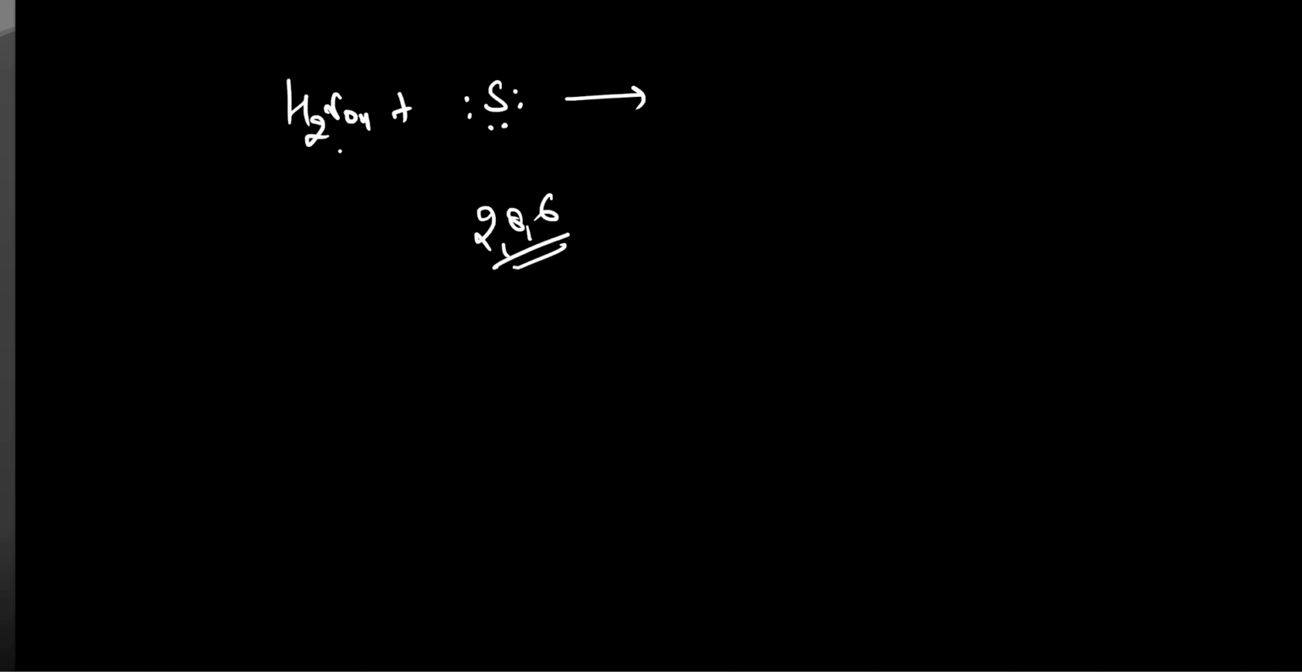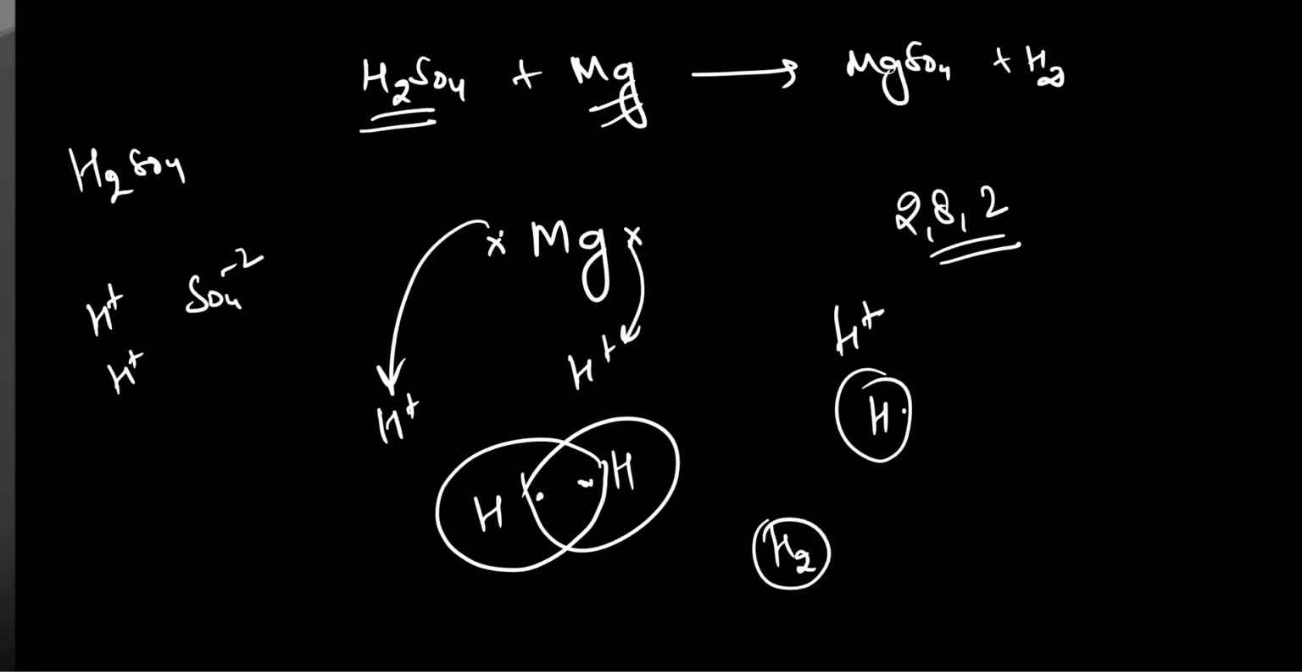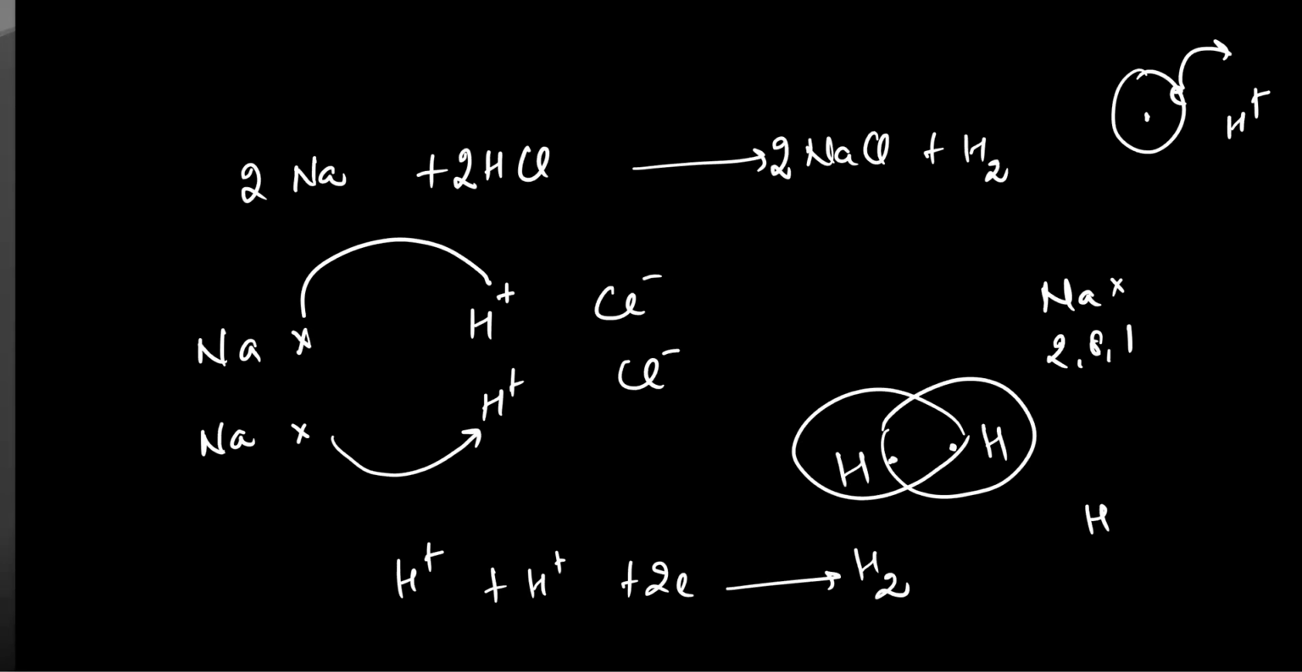Metals can donate, but non-metals don't donate. If no donation is done by the non-metals to the H+ ion, how will it convert into hydrogen atoms, and how will these atoms form hydrogen gas? So it is not possible for non-metals to liberate hydrogen gas on reaction with acids. Please note that down.